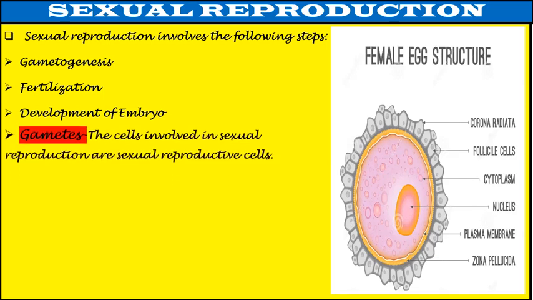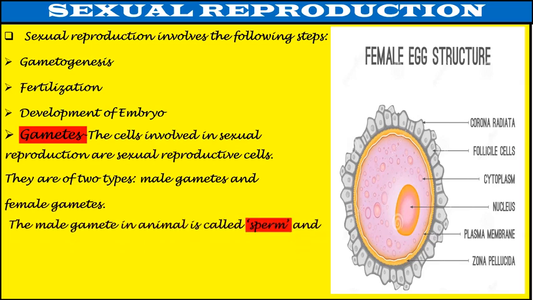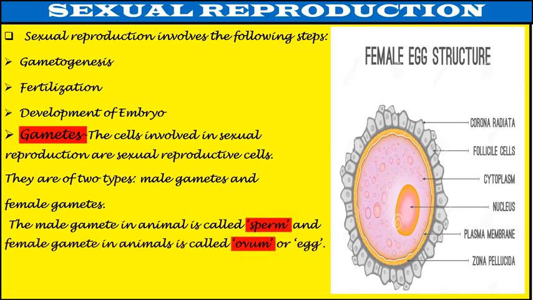Gametes. The cells involved in sexual reproduction are called sexual reproductive cells. These sexual reproductive cells are called gametes. They are of two types, male gametes and female gametes. The male gamete in animals is called sperm and the female gamete in animals is called ovum, or it is also known as egg.